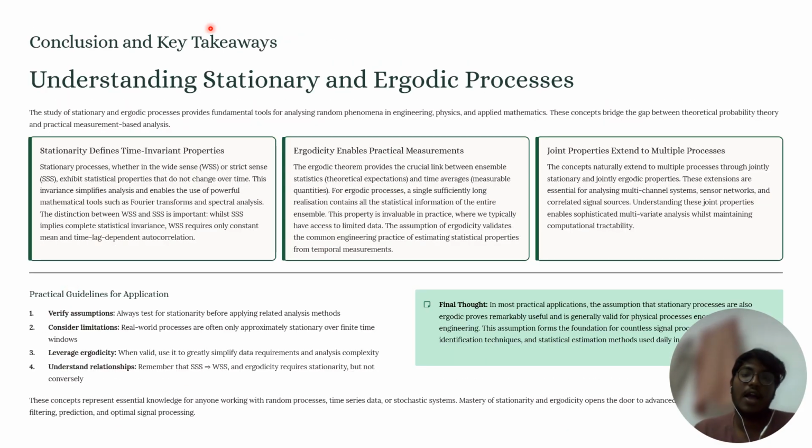Conclusion and takeaways. Understanding stationary and random processes. Okay, in this we discussed what a stationary process is, types of stationary process, that is first order stationary process, second order stationary process, strict-sense and wide-sense stationary process, and the ergodic theorem and ergodic process. Types of ergodic process: mean ergodic, autocorrelation ergodic, and cross-correlation ergodic.